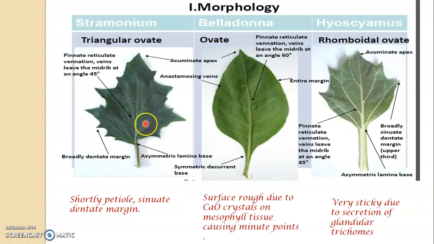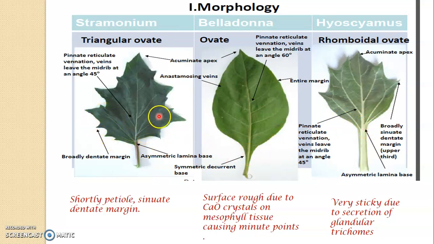Let's see the leaves of these drugs. We have the datura, this is Atropa, and the Hyoscyamus. You can see all of them have an acuminate apex. The shapes of the three are different: triangular, ovate and rhomboidal ovate. These have a dentate margin, and even Hyoscyamus has a dentate margin. The base is asymmetric, symmetric and asymmetric.